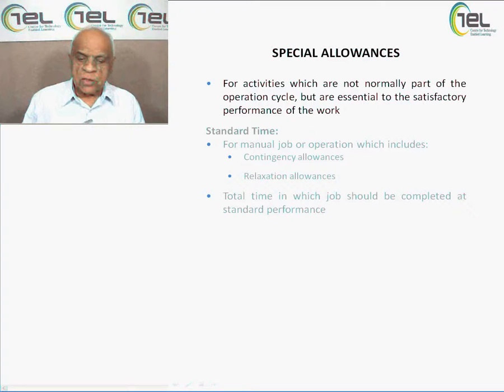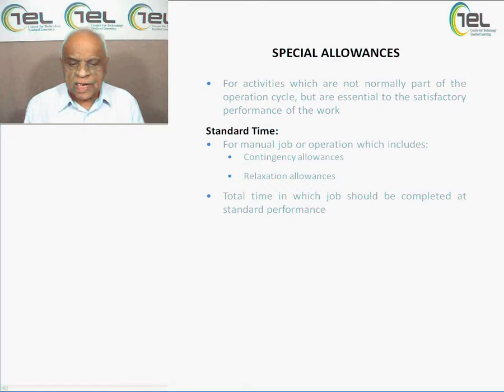So these are the special allowances which must be taken into consideration. Now coming to standard time. Special allowances are not as such, but they concern the performance of work to be decided. The number one factor is standard time. For a manual job operation which includes contingency allowances, we are also talking about relaxation allowances. These are the factors taken into consideration as far as the standard time is concerned.